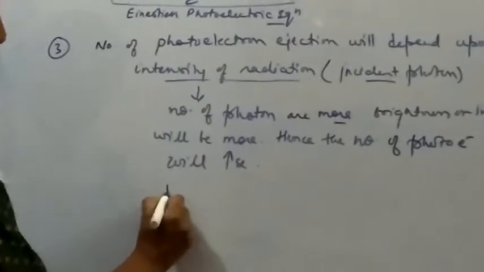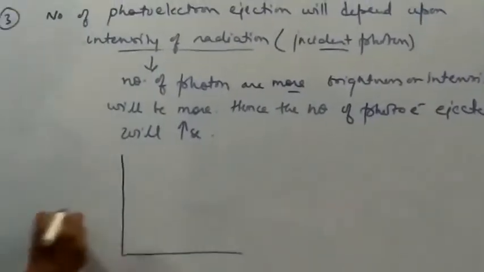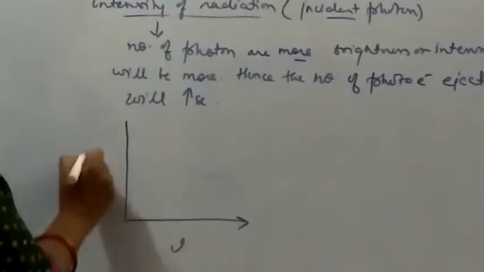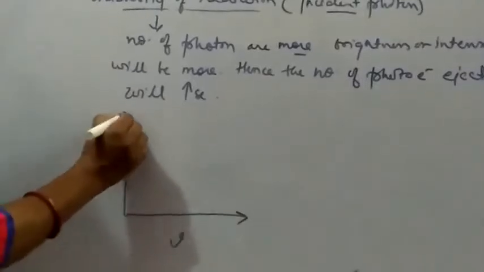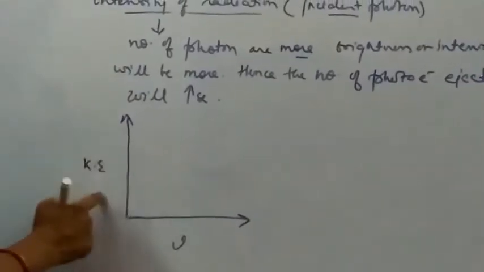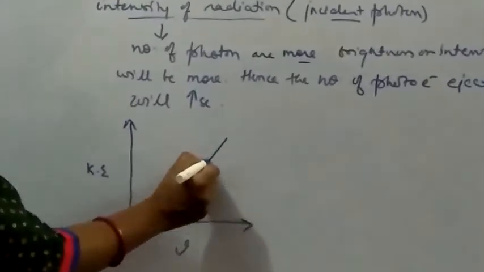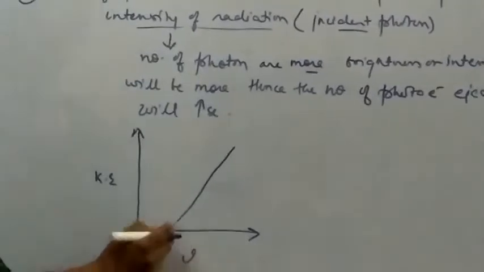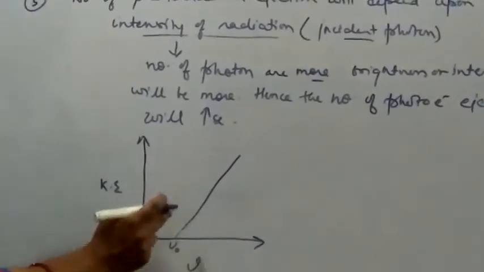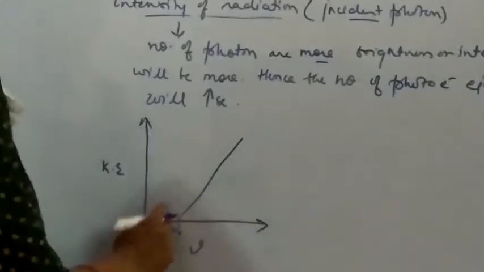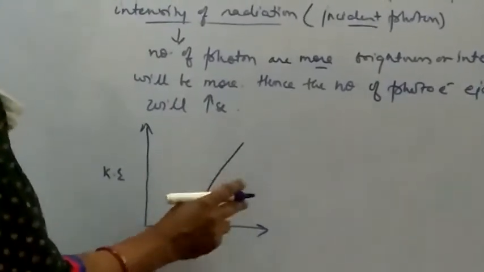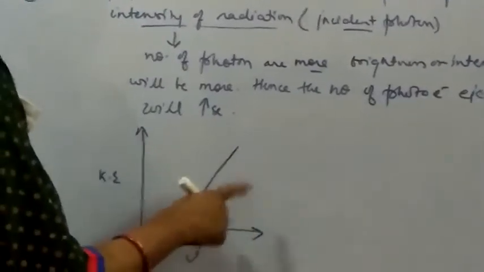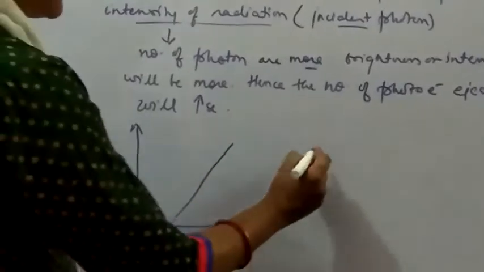And here we can draw a graph also. Just have a look here. We have taken the frequency on the x-axis and the kinetic energy on the y-axis. When the kinetic energy is plotted against the frequency, we get a straight line in this way, a linear plot. Here is nu naught, the threshold frequency, the minimum frequency required to get the electron ejected out. Above it the electron will be ejected, and it will have a certain definite amount of kinetic energy.